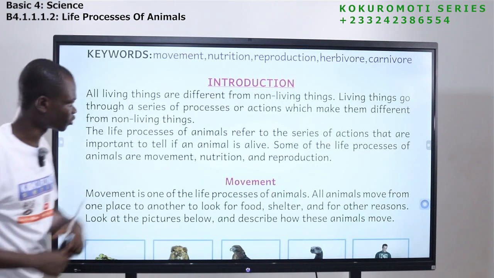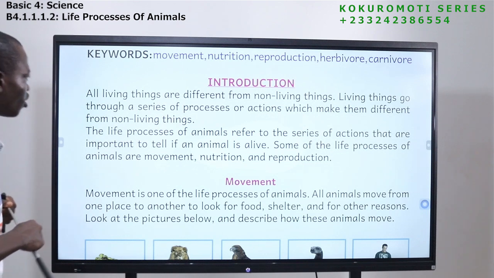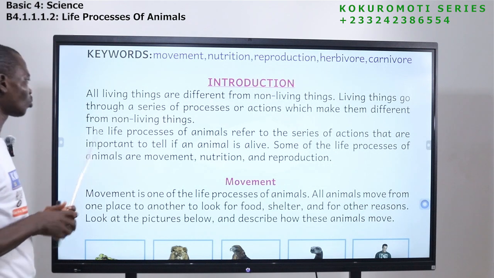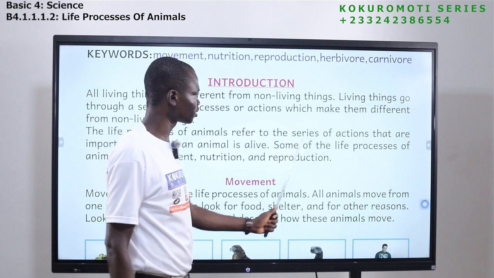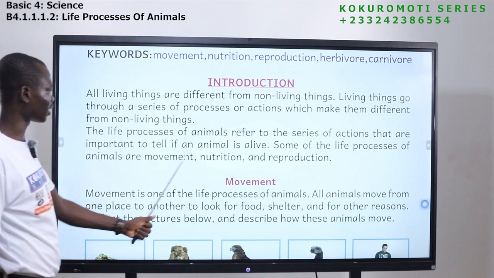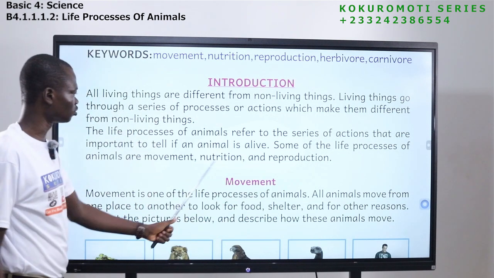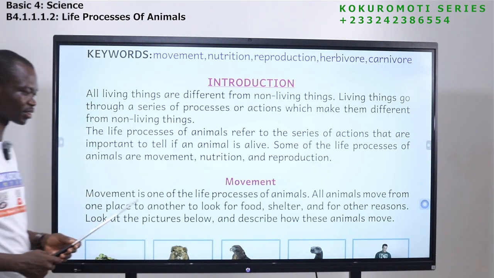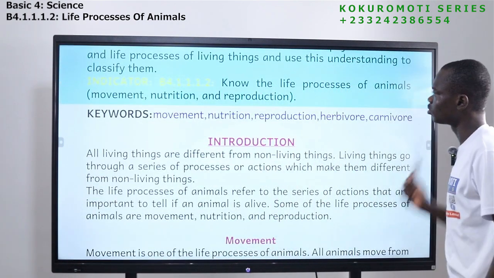All living things are different from non-living things. Living things go through a series of processes or actions which make them different from non-living things. So what is a life process of animals? The life process of animals refers to the series of actions that are important to tell if an animal is alive. Some of the life processes of animals are movement, nutrition, and reproduction. There are many, but we are going to look at only three.